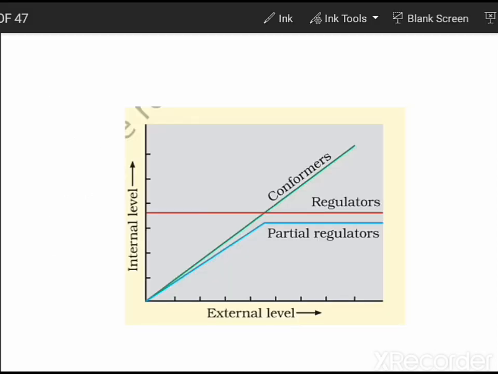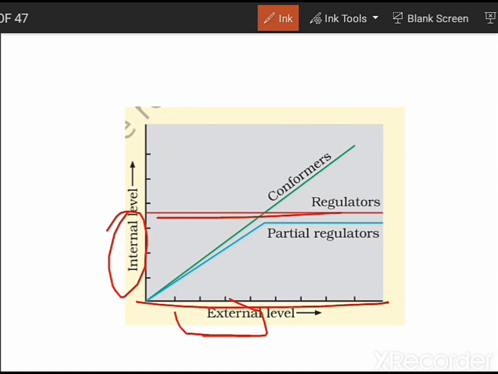So this is a graph which is plotted between the internal level and the external level. Internal level means inside the body, and external level means the surrounding. So if we take the first case, that is the case of regulators, we can see that the external level is changing continuously, but the internal level, as you can see, is remaining relatively constant. That is the graph for regulators.